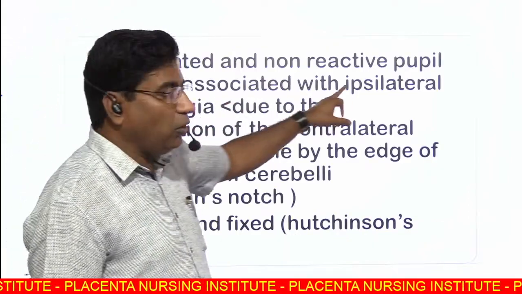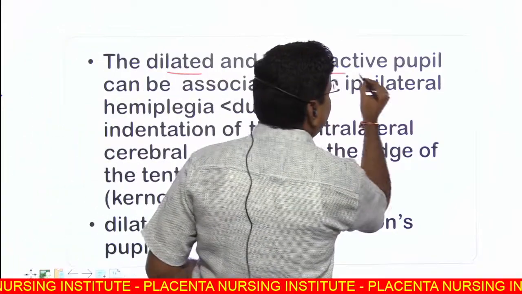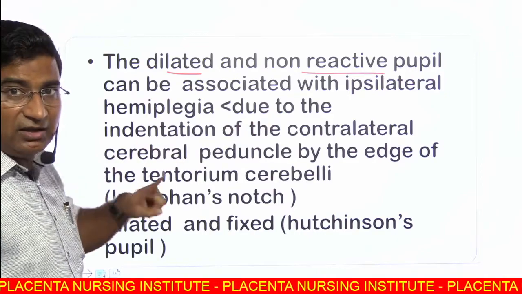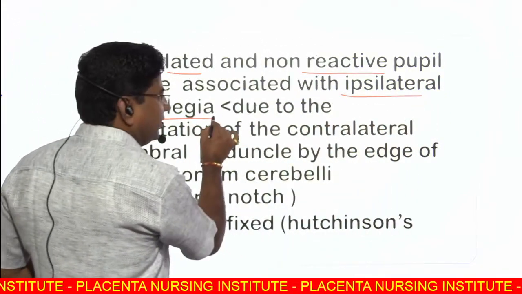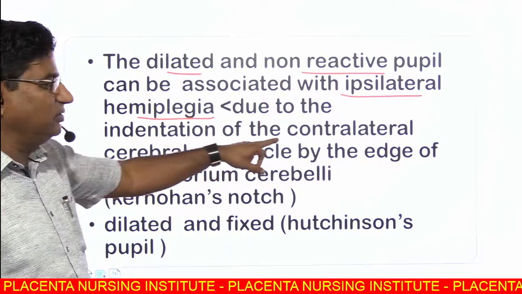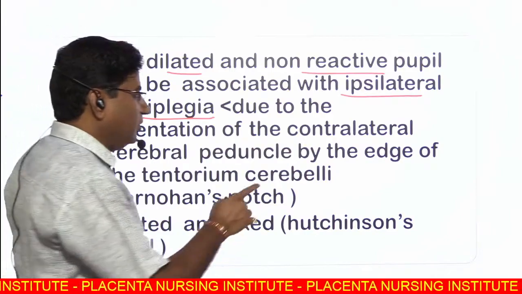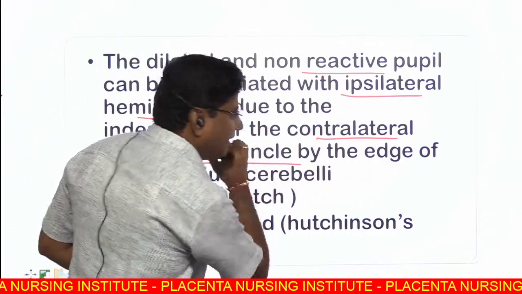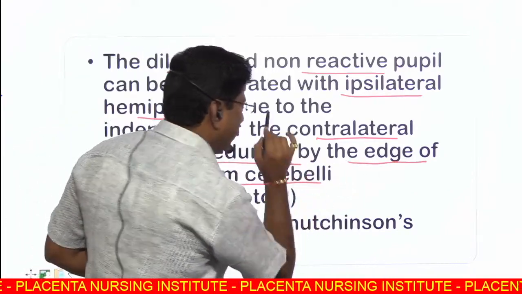The dilated and non-reactive pupil can be associated with ipsilateral hemiplegia also. Maybe with ipsilateral, but this is rare. Write down, this is because of the indentation of the contralateral cerebral peduncle by the edge of the tentorium cerebelli.